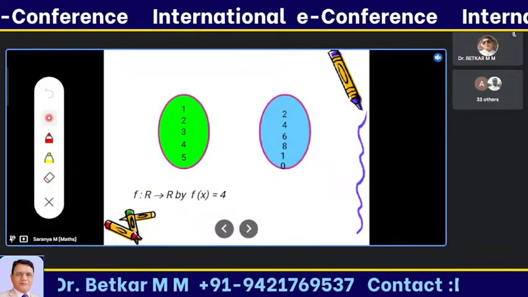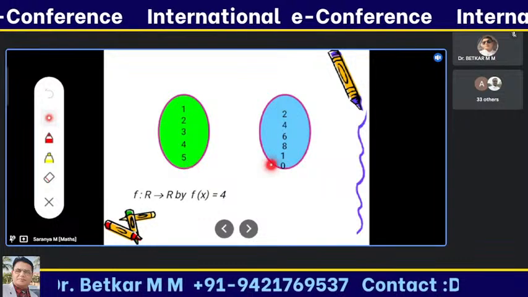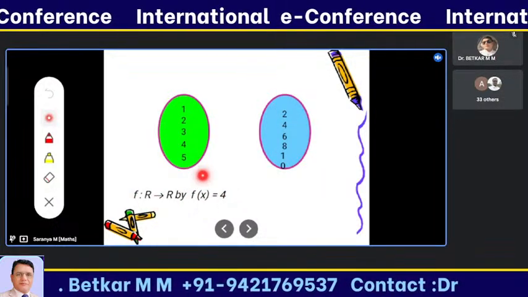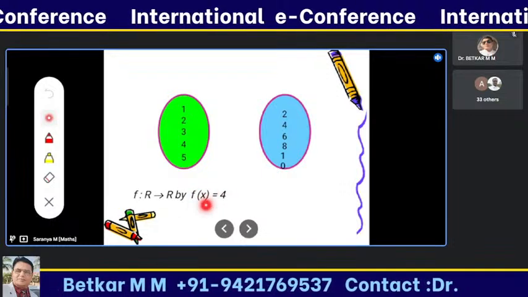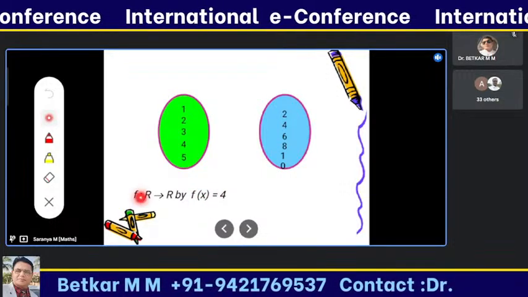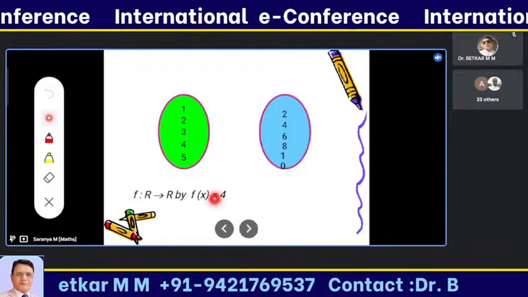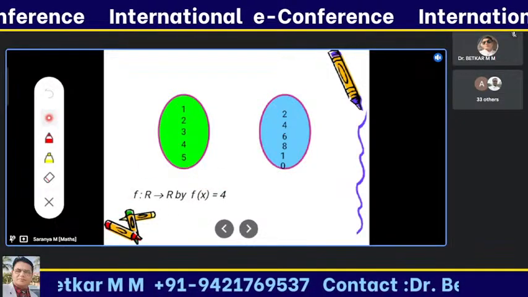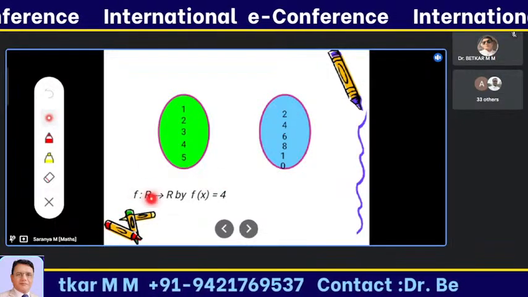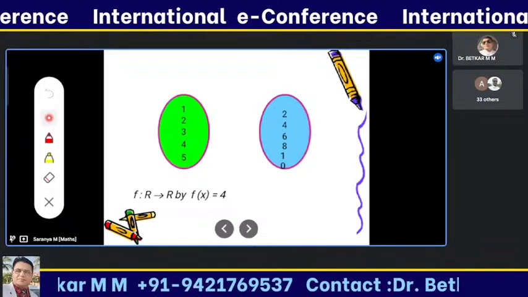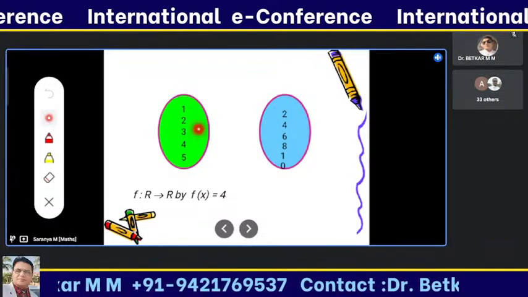See another example. I'm taking this domain and codomain. The condition is f of x is equal to 4. It is a relation; I'm framing the rule. The domain set is R, and the codomain set is R. Now I'm creating this function. What will be the output? R has infinitely many numbers, but generally I'm considering 1 to 5.